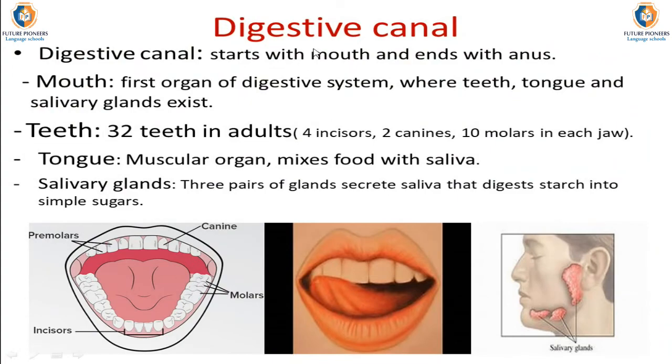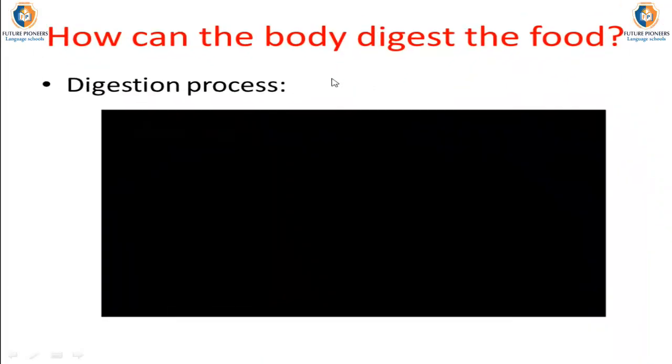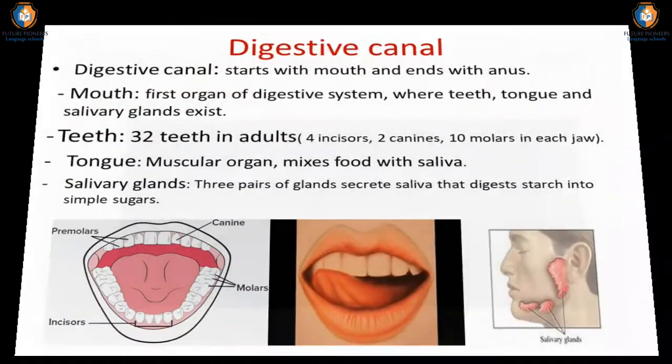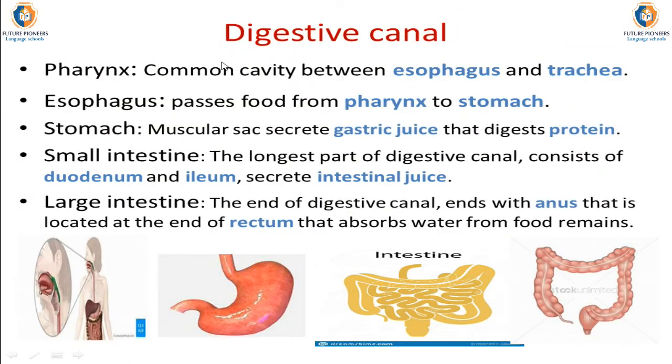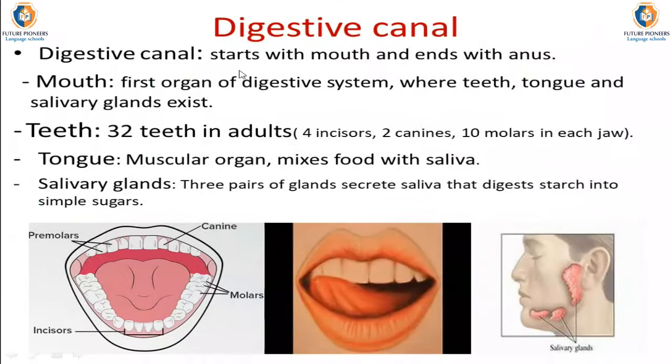So, as we observed in the previous video, that digestive canal starts with mouth and ends with anus, and it consists of some organs that we are going to talk about each one of them. Digestive canal starts with mouth and ends with anus. First, mouth is the first organ of digestive system where teeth, tongue, and salivary glands are existing inside, as we can observe in the following figure.